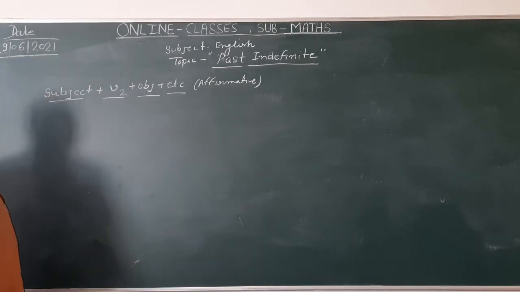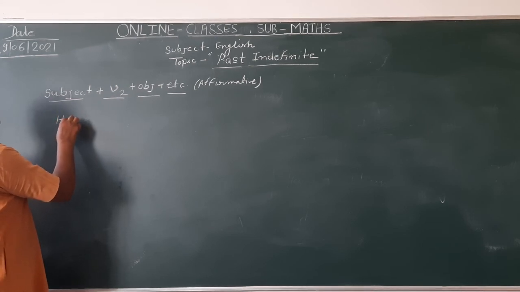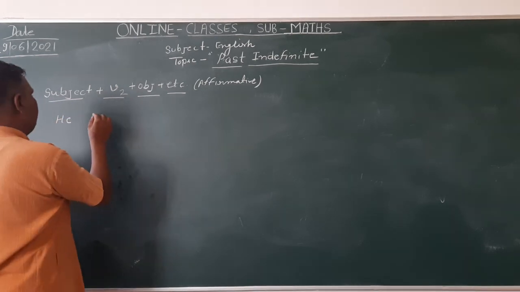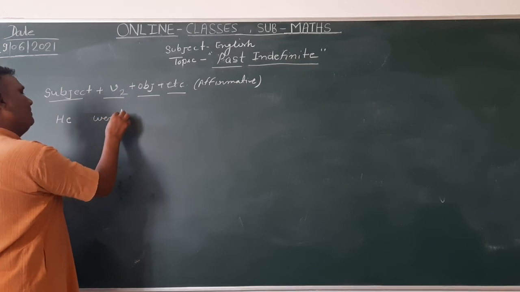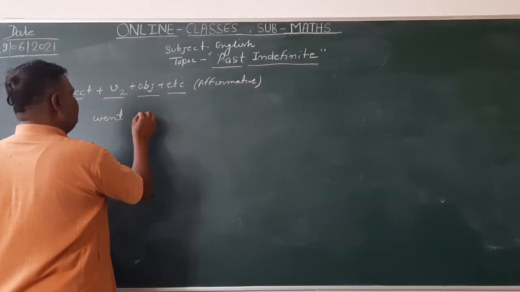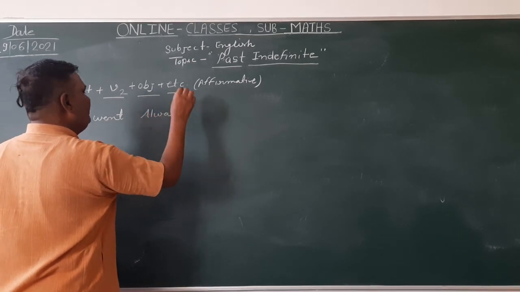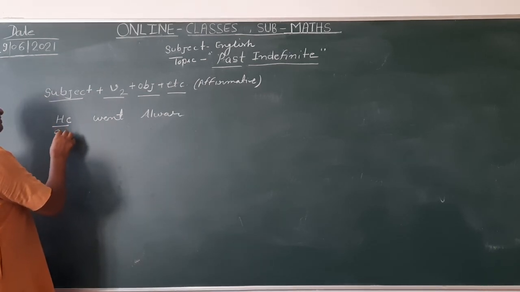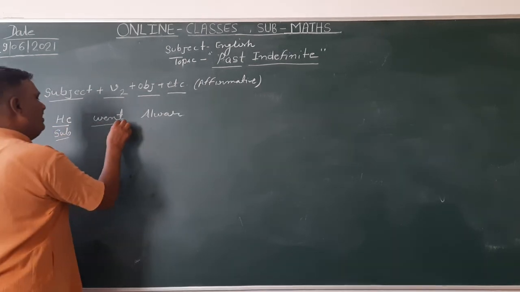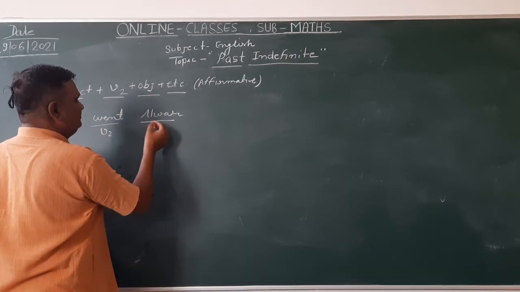I am telling you one example. He went over. Here he is the subject, went is the verb's second form, over and so on.